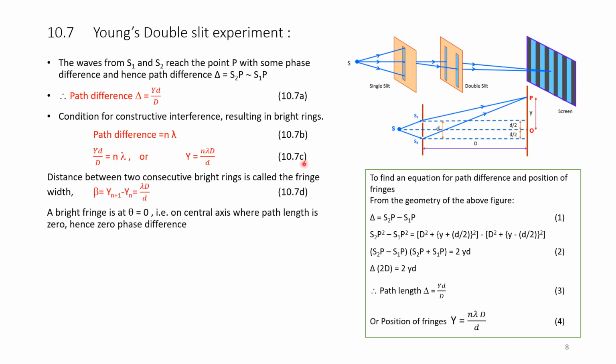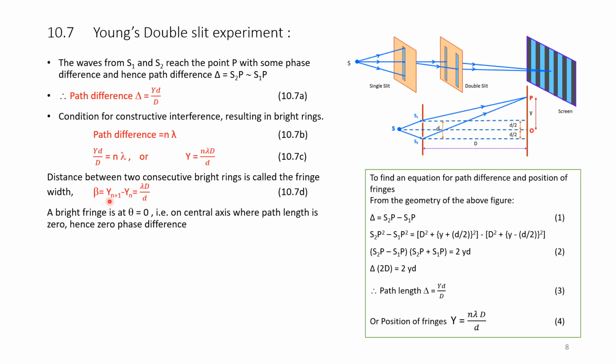The distance between two consecutive bright rings is called fringe width. Therefore, if yn is the distance of the first ring, and yn plus 1 is the position of the second ring, the spacing between the two is called the fringe width.